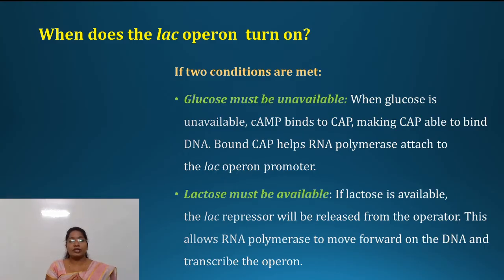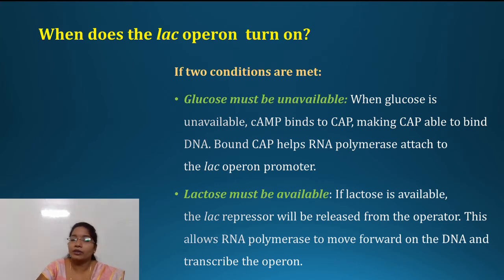But the question is, when does this lac operon turn on? There are two conditions: when glucose is not there and when lactose is there. When glucose is unavailable, cyclic AMP binds to the CAP, they form a complex, and it will result in a high level of transcription.